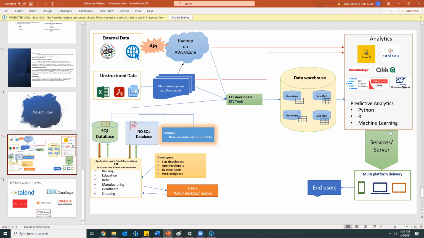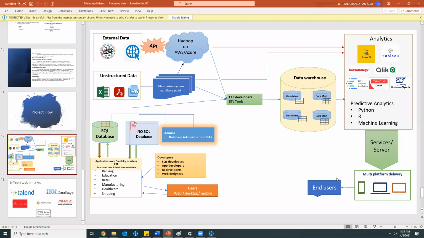And finally, end users in different modes will be accessing it from the desktop, the laptop, and the mobiles. Users can access the application with the help of the front end, and on the back end they can retrieve the data. After doing all these changes we'll deploy the code into live, the production, and the end users will make use of that data.